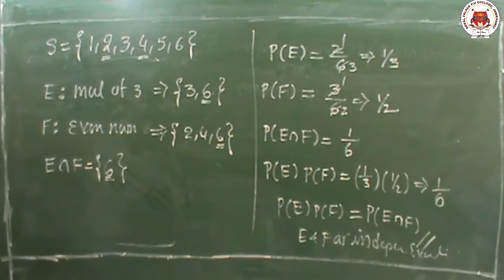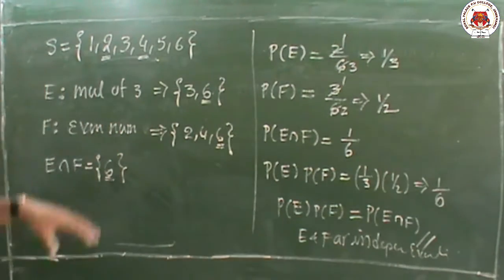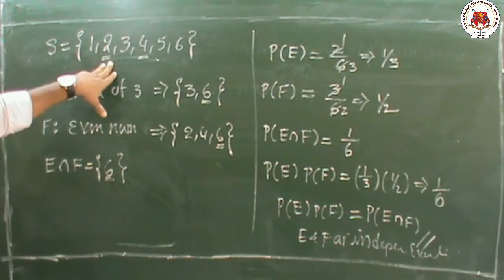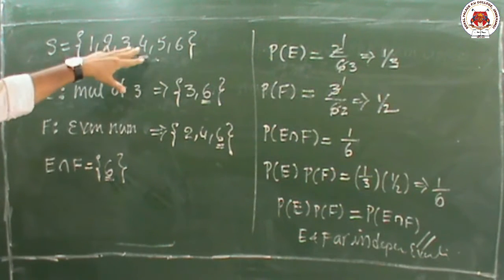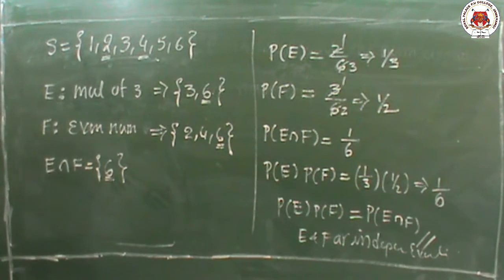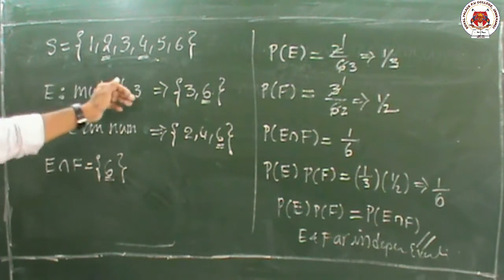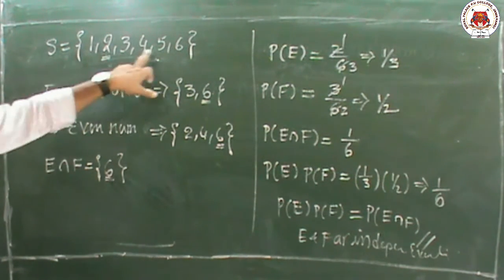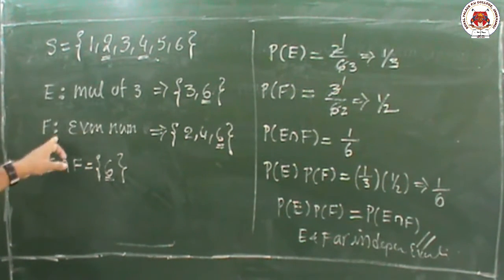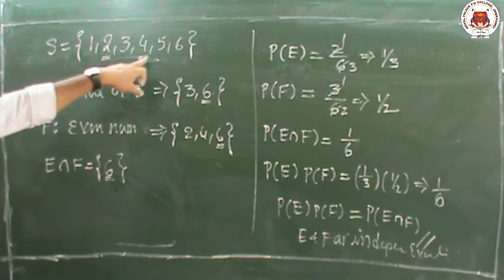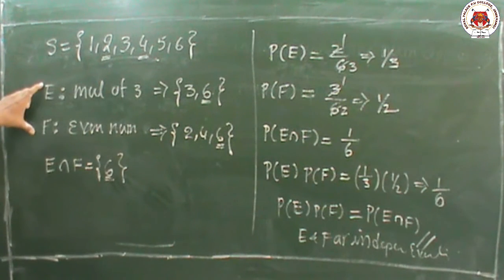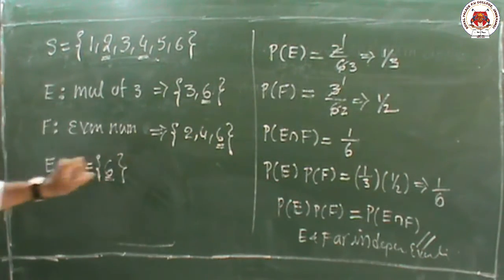So children, one more time I am repeating this. What is that one? Die. A die contains 6 numbers, 6 sides: 1, 2, 3, 4, 5, 6 are on the die. It is called the sample space. E is the event, a multiple of 3. Multiple of 3 means 3 ones are 3, 3 twos are 6. F is an even number: 2, 4, 6. Now we want to find the intersection. The common element in these two is 6.